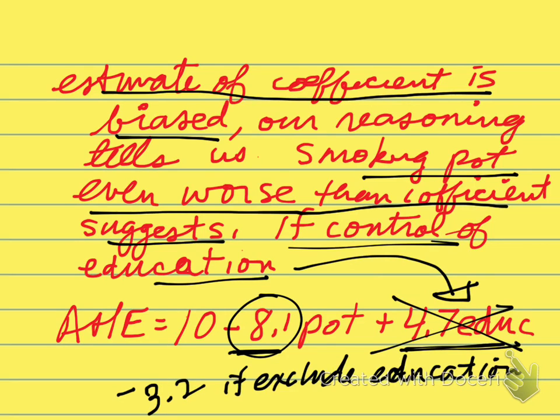So that's a brief explanation of omitted variable bias. I encourage you to read the first section of chapter 6.